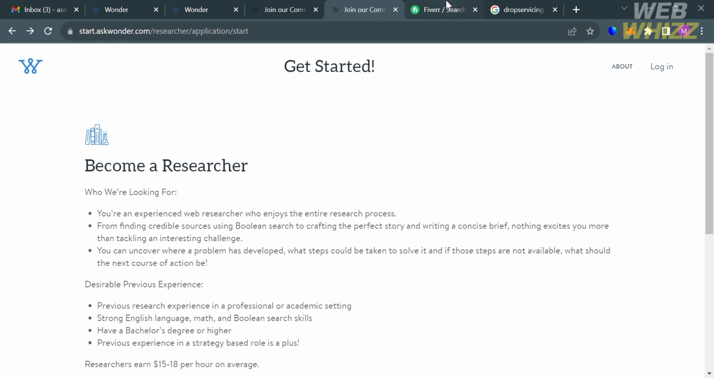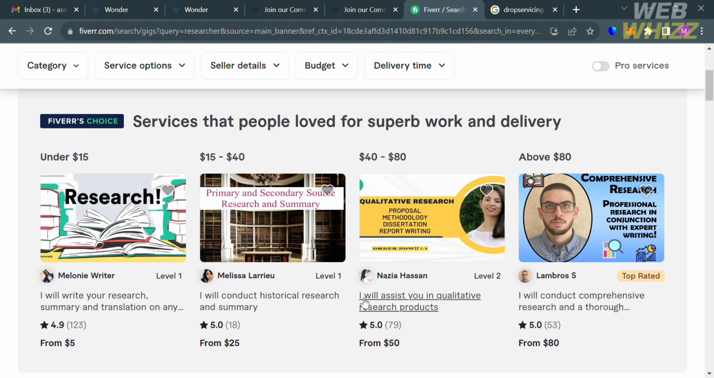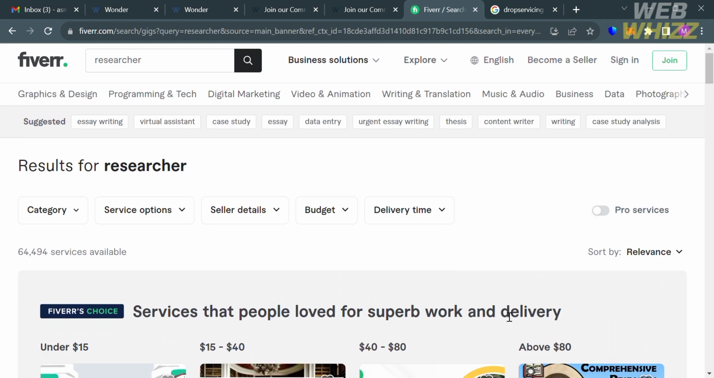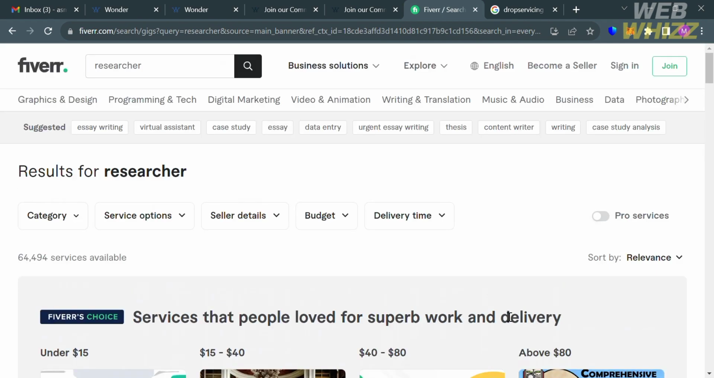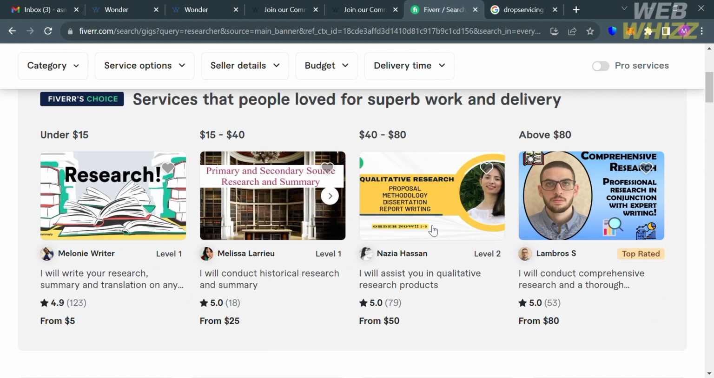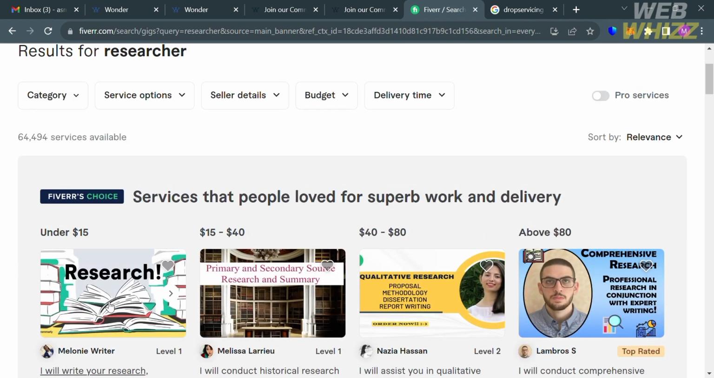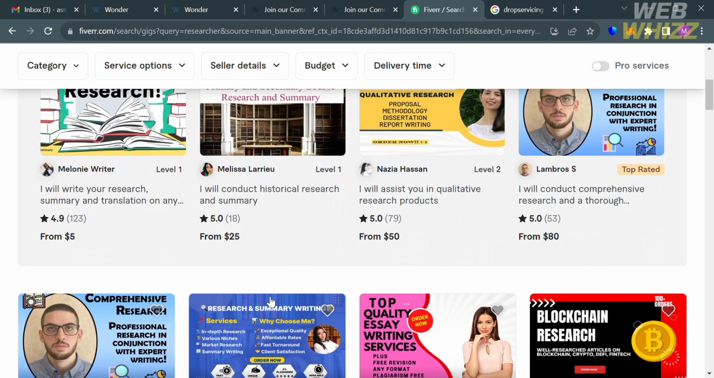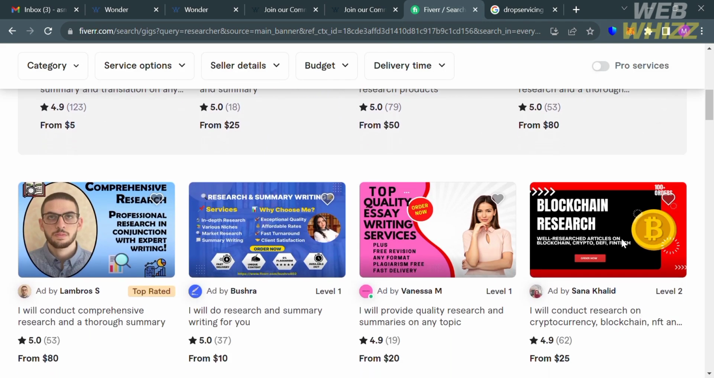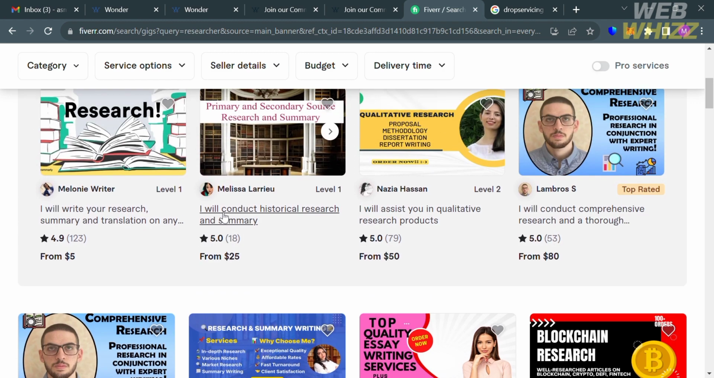The other way you can earn money using this platform is by doing outsourcing, such as with the help of platforms like Fiverr and other freelancer platforms. To earn money using AskWonder on Fiverr, you can offer your research services as a freelance research assistant. Likewise, there are other freelancers who also offer research services. For instance, this freelancer right here says she will conduct a historical research and summary.